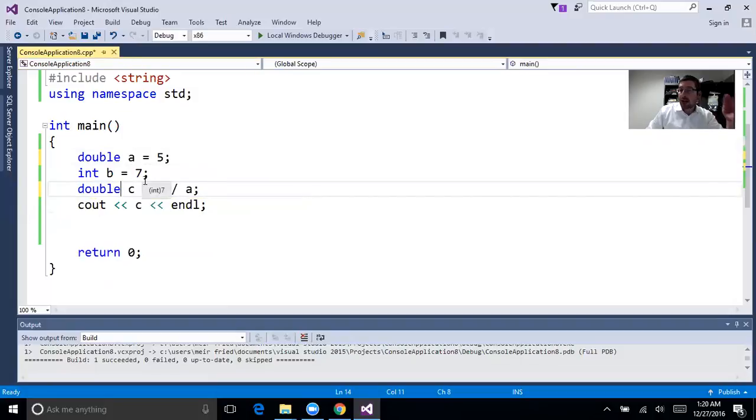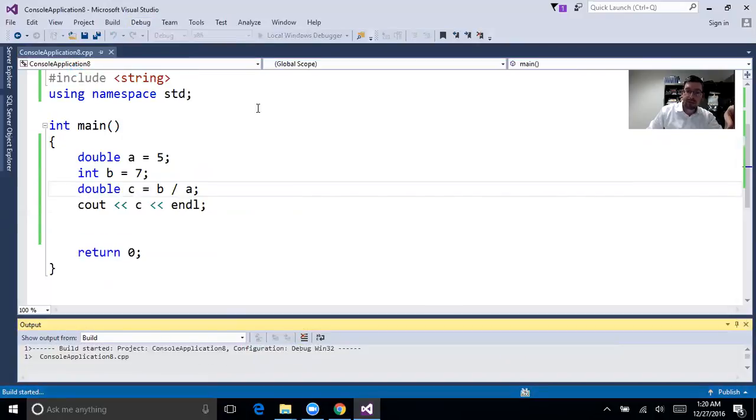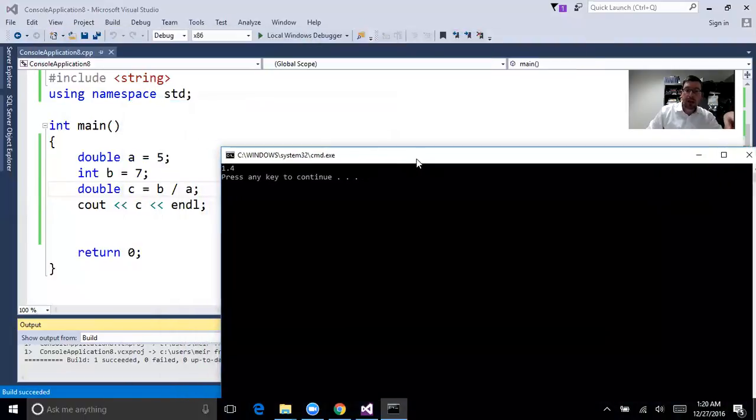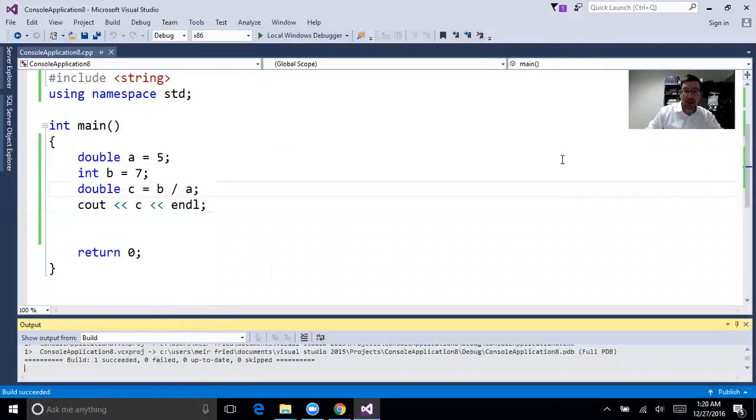Now, b divided by a, an integer divided by a double, could give you a double, which means that it could have decimal spots, so it'll be 1.4. So that's one way to deal with it, which is to change it to a double.